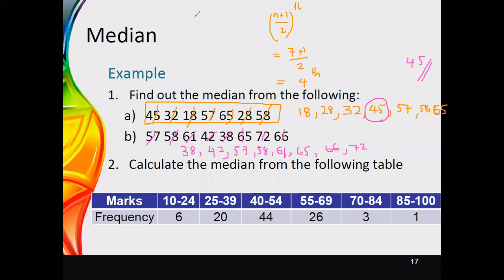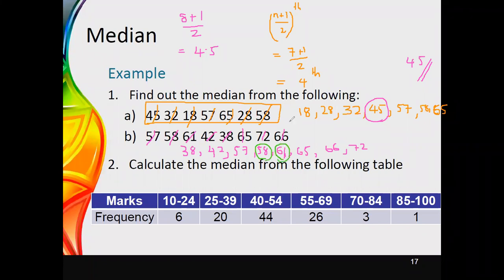Therefore, the equation can be used: 8 plus 1 divided by 2. It is 9 divided by 2, which gives the position as 4.5. Therefore, you cannot see a value at the 4.5 position, so you need to identify the fourth value and fifth value. The fourth value is 58, the fifth value is 61.